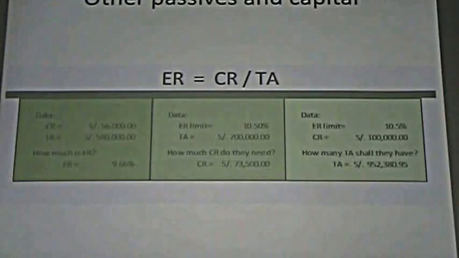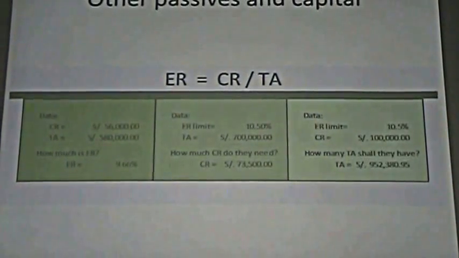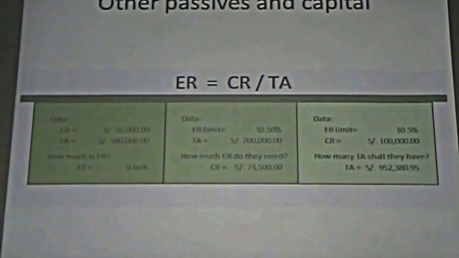But it could be more difficult than you are seeing here. I can present you many accounts, and you must establish which of these accounts belongs to total assets, and which of them belongs to capital and reserve. So you must determine which of these items or accounts you must include in one item or the other, and then after this you must determine the answer to this question. Okay? But these are examples that you can see now.